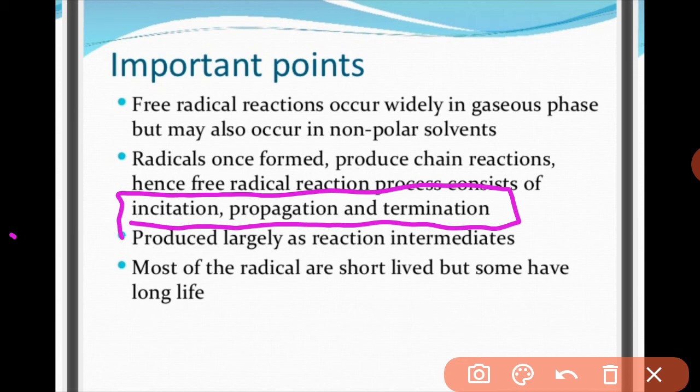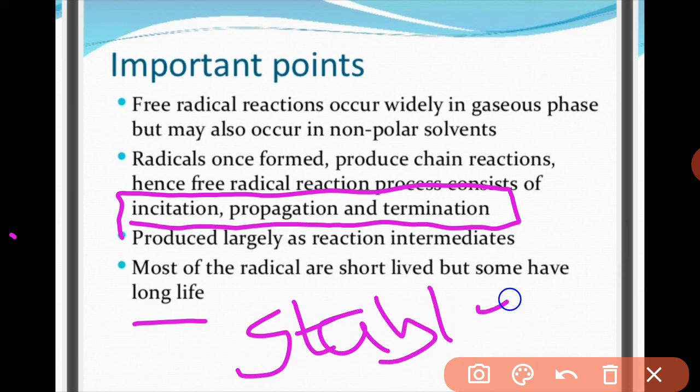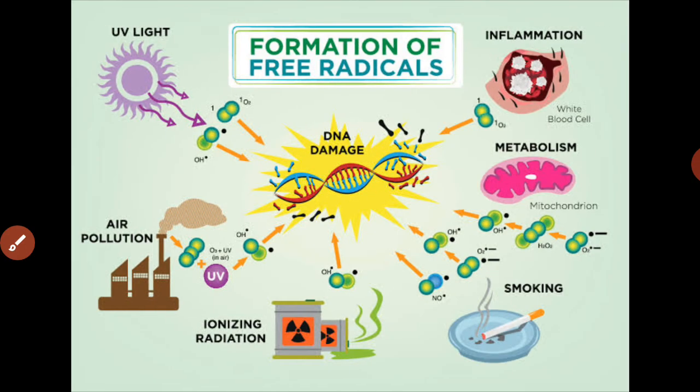Most of the radicals are short lived and some have a long life. The ones having a long life are stable, and the ones that are short lived are said to be very unstable in nature. This was all about the free radical. In the next video I will tell you how you can prepare or form free radicals, how their stability is ascertained, and what the effect of free radicals on human society would be.